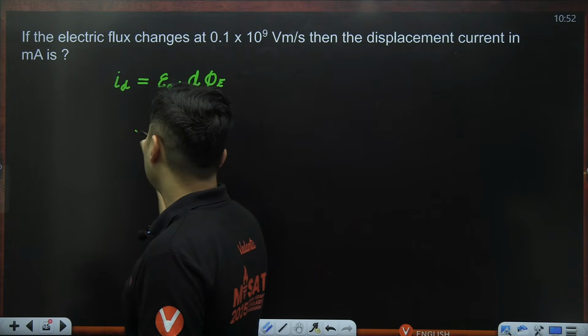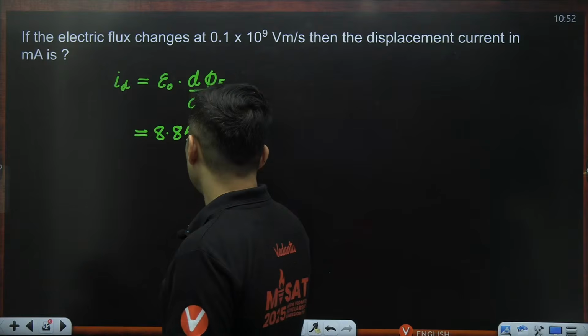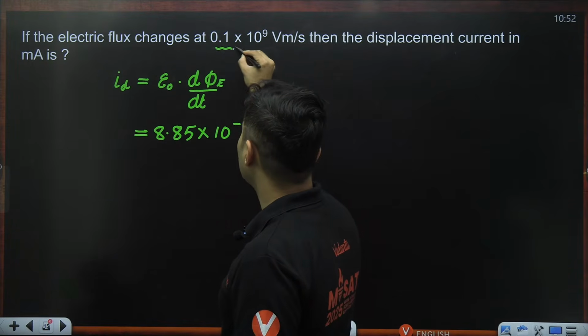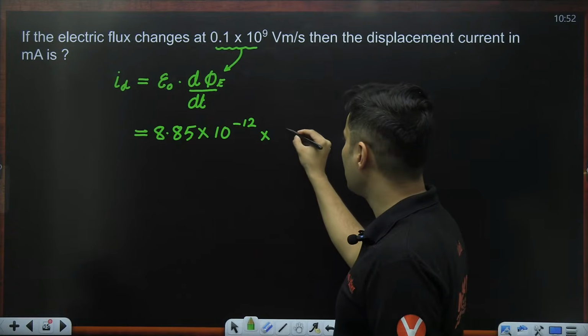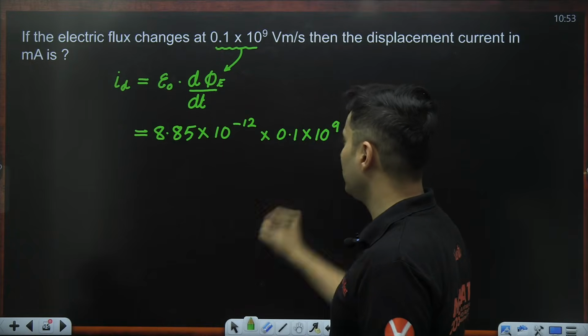Okay. Now, permittivity value, we can just put it as 8.85 into 10 to the power minus 12. The rate at which electric flux changes has already been given right over here. So it is 0.1 into 10 to the power positive 9.